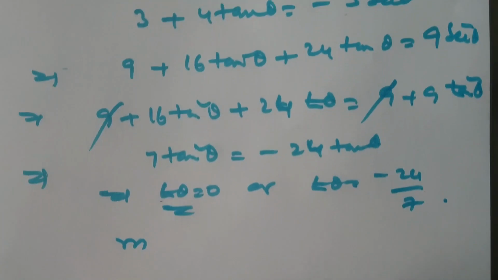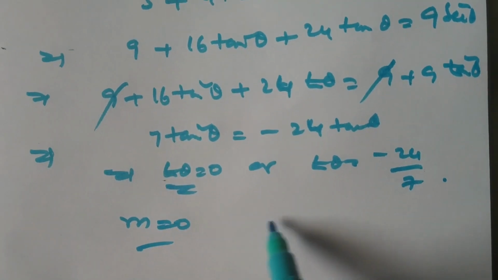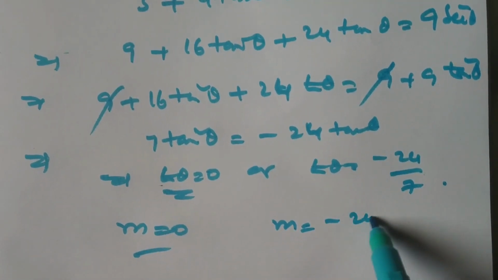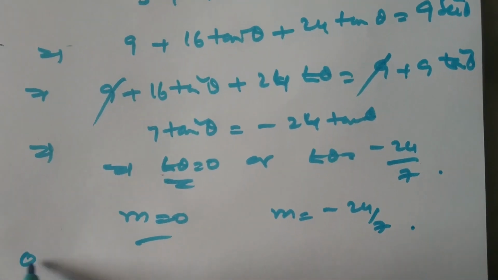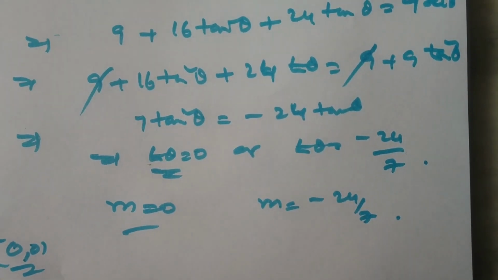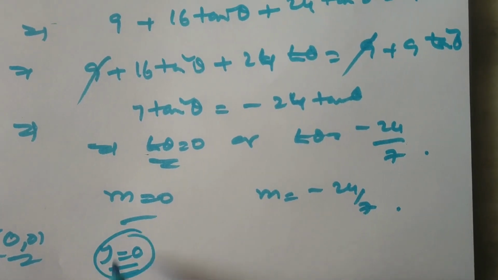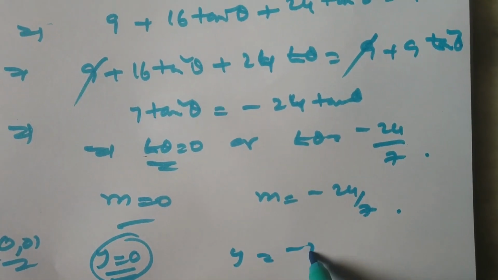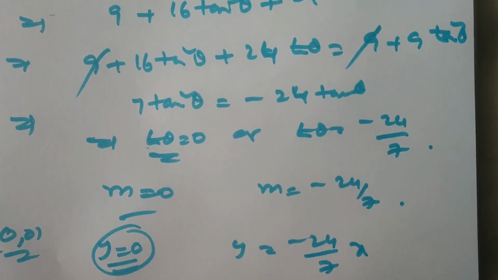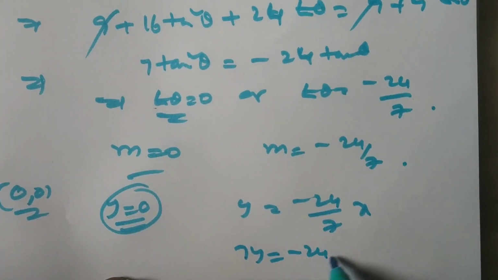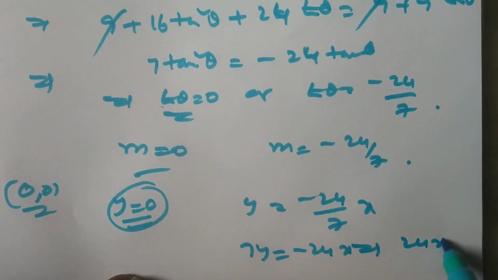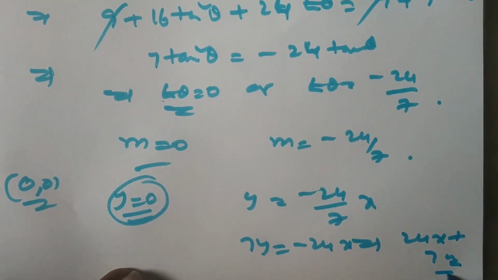What is tan theta? My slope of line. So either m is equal to 0 or m equals minus 24 by 7. Already my point on the circle and the line is 0, 0. So what is the equation? Either y equals 0 or y is equal to minus 24 by 7 x, or 7y is equal to minus 24x. Implies 24x plus 7y equals 0.